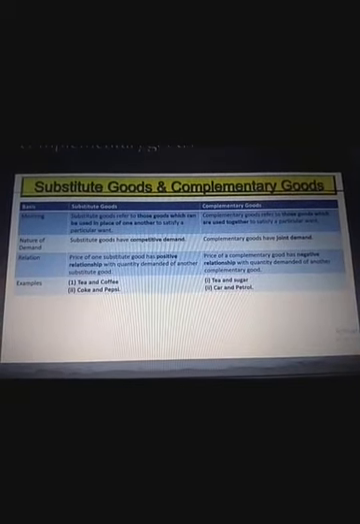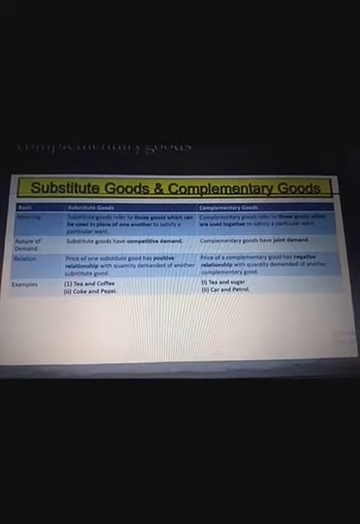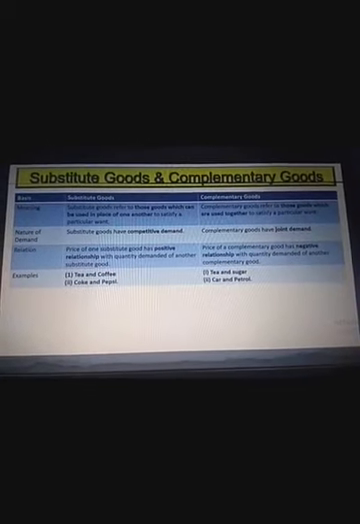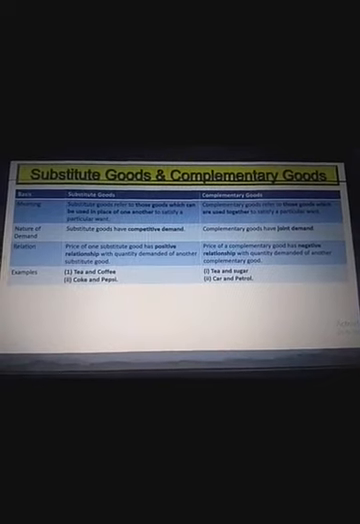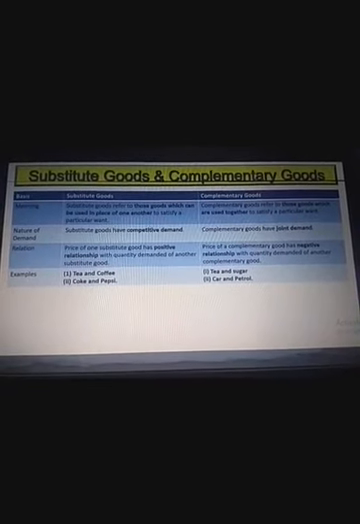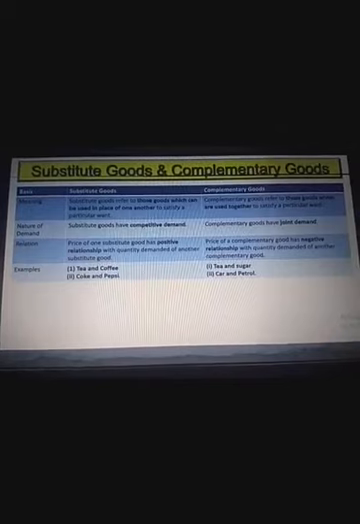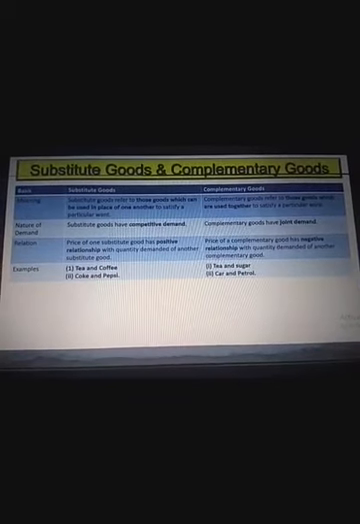But complementary goods have a joint demand. If you demand a cup of tea, sugar is complementary, right? Because you have a joint demand. Without sugar, you do not drink tea. If you have a car, you demand petrol. So that is a joint demand.